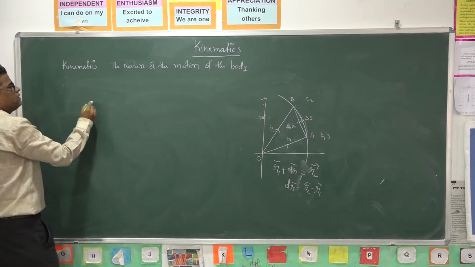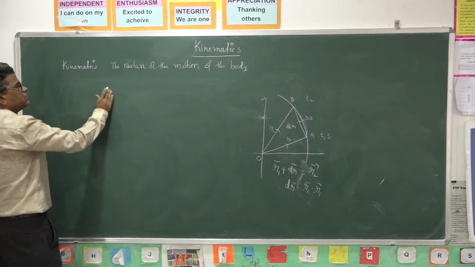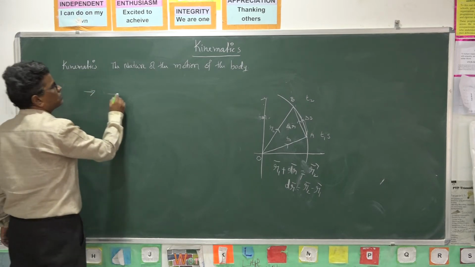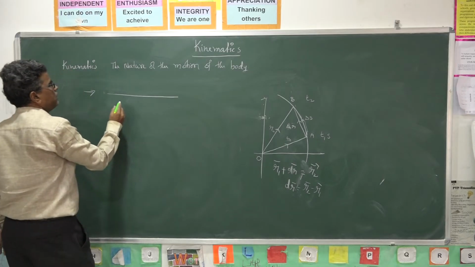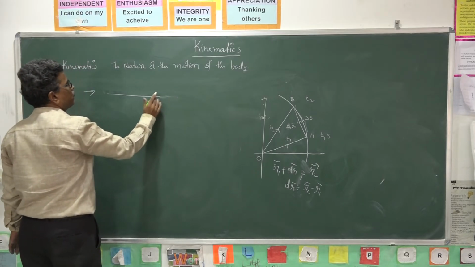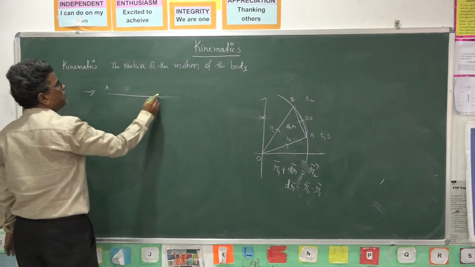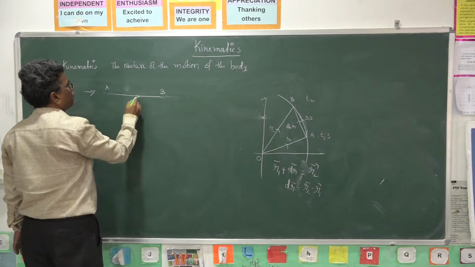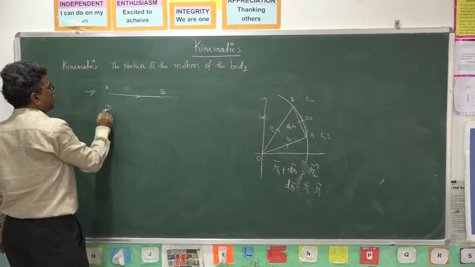Suppose you take this first example. A body travels from A to B in a straight line. So what is the distance traveled here?